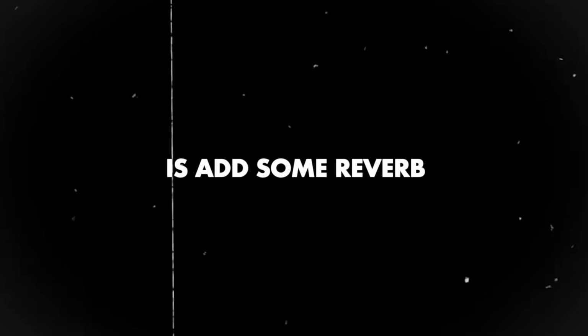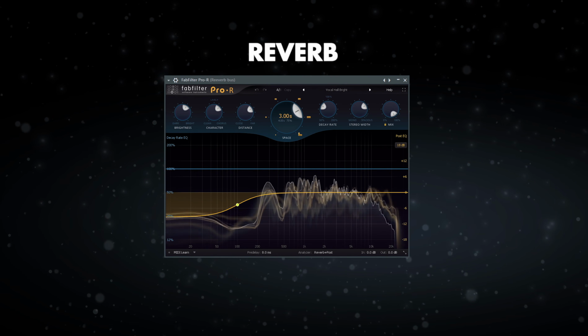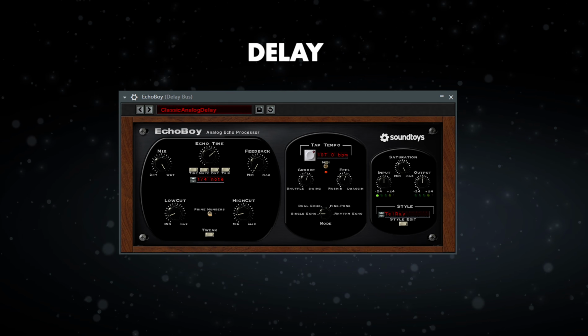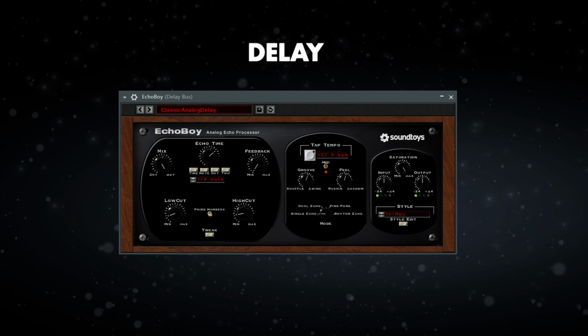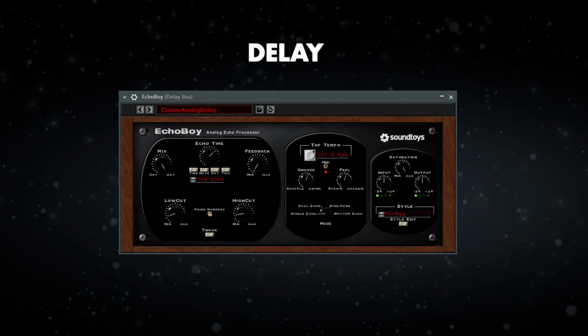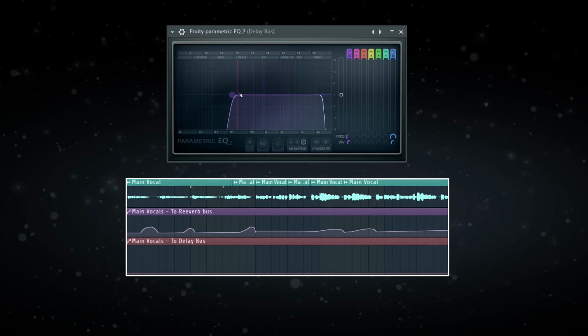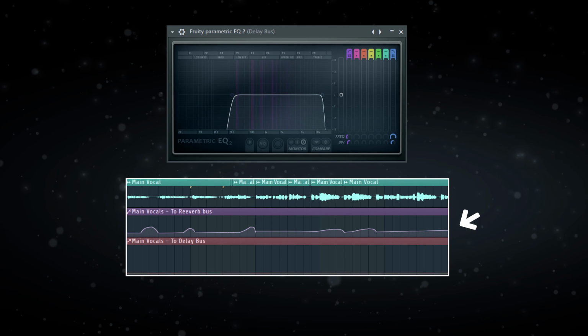All we need to do now is add some reverb and delay. I used the FabFilter Pro R on the bus channel with the vocal bright preset, and on another bus channel an Echo Boy with the classic analog preset. Is this the end? Don't forget to EQ your reverb and delay and automate them through the vocal for better results.